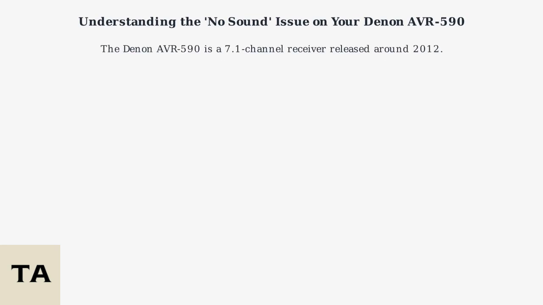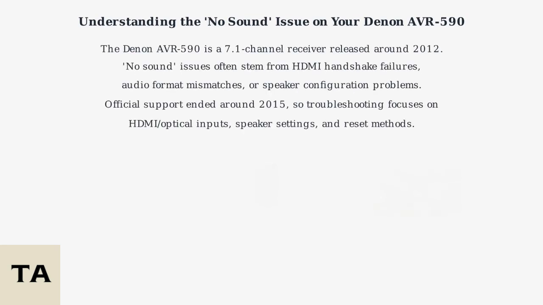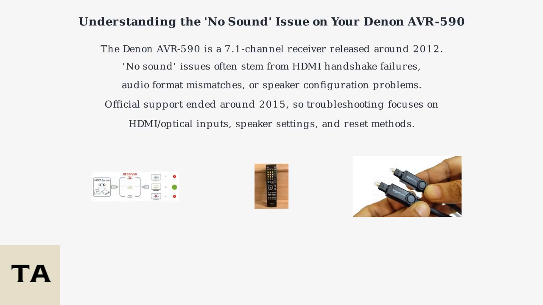The Denon AVR-590 is a 7.1-channel home theater receiver released around 2012. It can experience no sound issues primarily due to HDMI handshake failures, audio format mismatches, or speaker configuration problems. Given that official support ended around 2015, this video will guide you through troubleshooting steps focused on HDMI and optical inputs, speaker settings, and effective reset methods to get your audio back up and running.